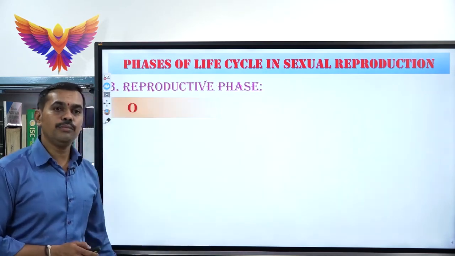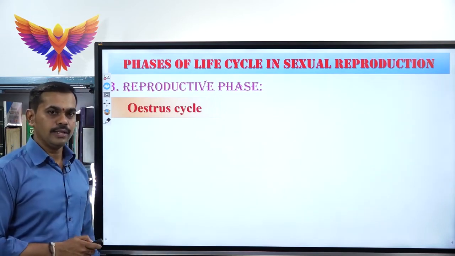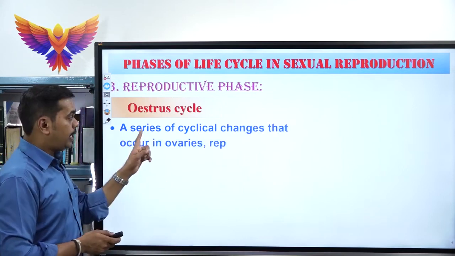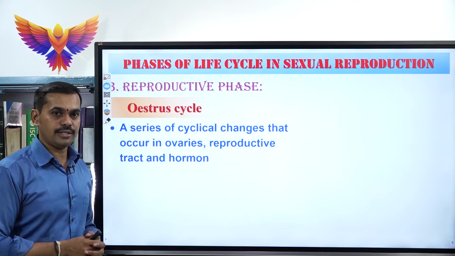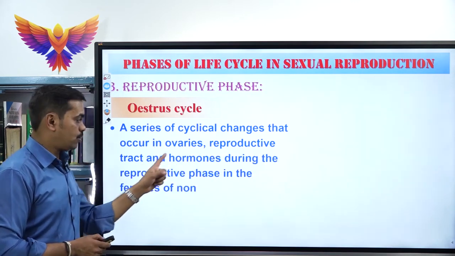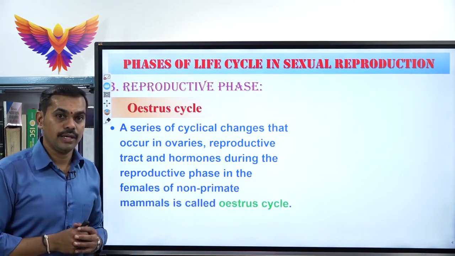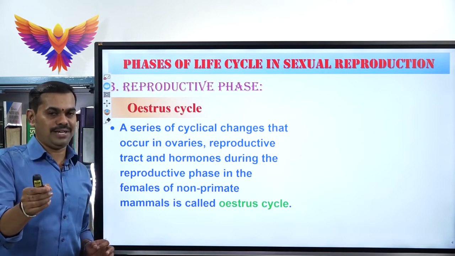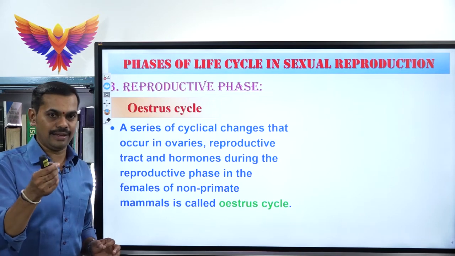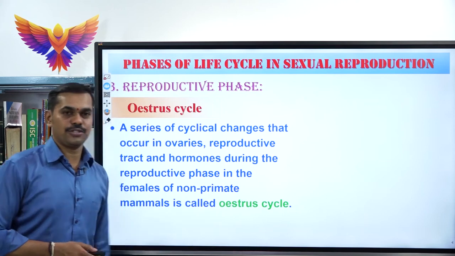Next concept, we will be moving on to the estrous cycle and menstrual cycle. Children, estrus cycle, what are all the changes that take place? It is a series of cyclical changes that occur in ovaries, reproductive tract and hormones during the reproductive phase in the females of non-primate, that is female dog, female cat, female horse, the females of non-primate mammals, that is called estrus cycle.